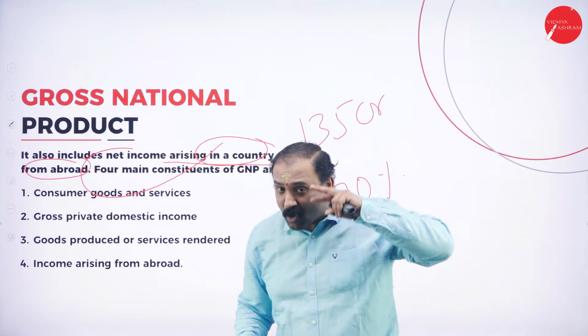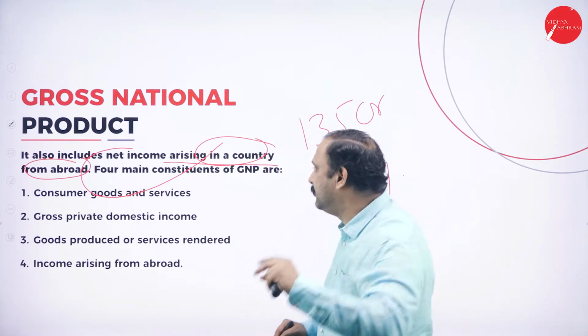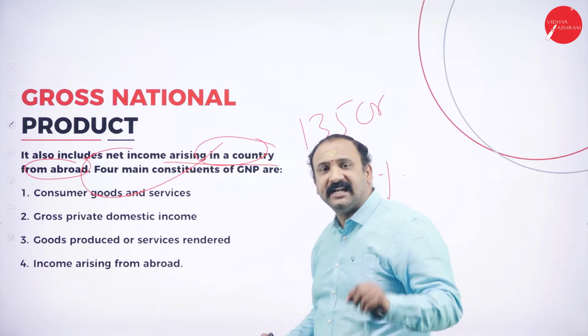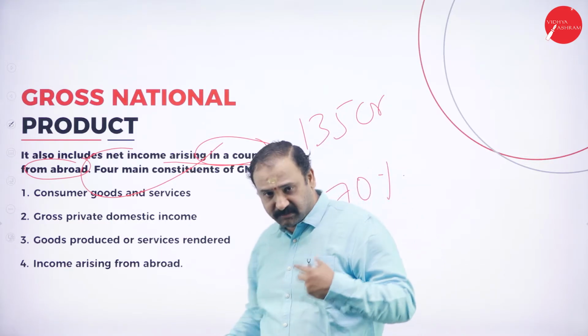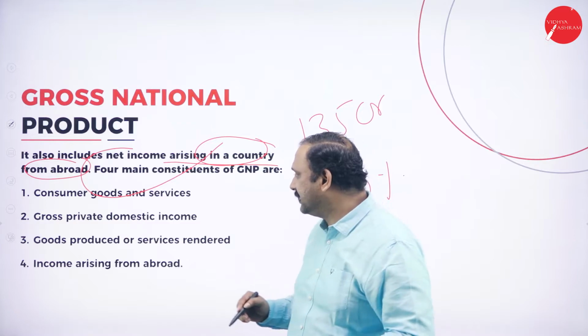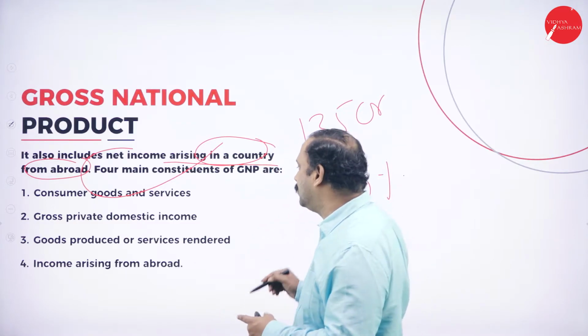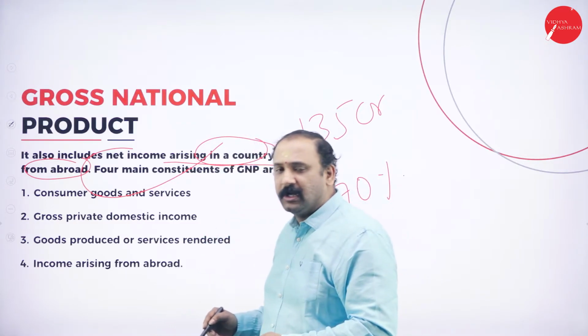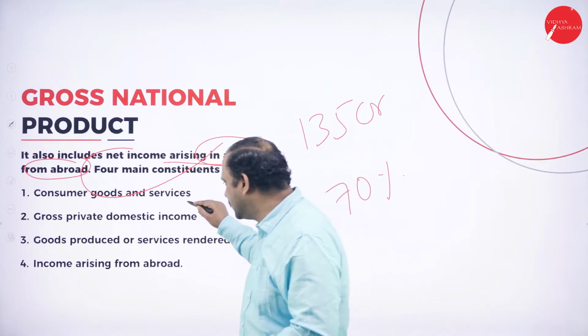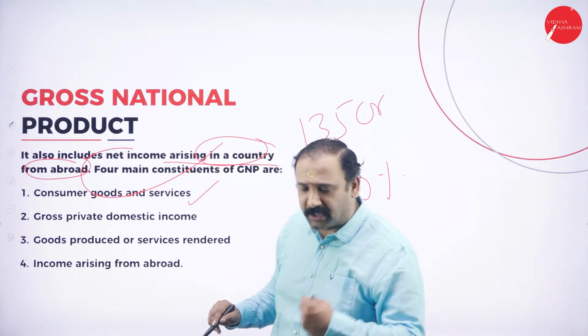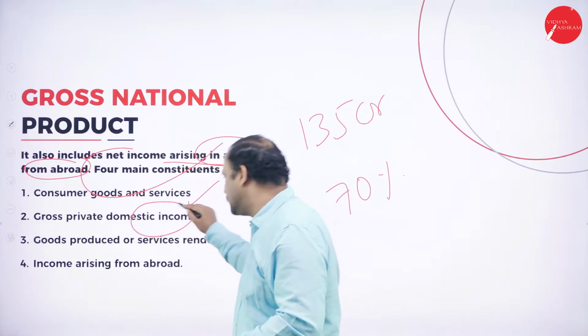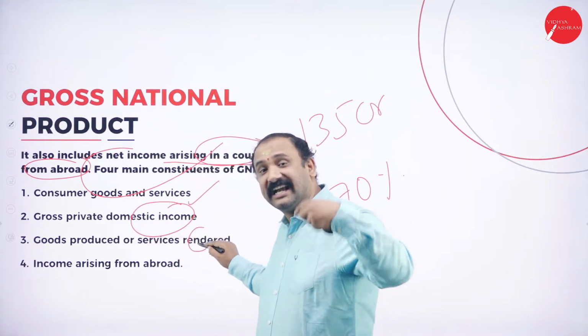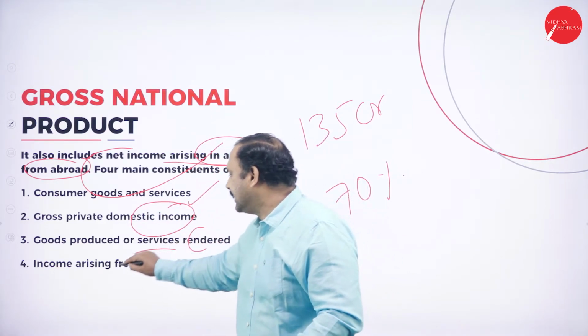So when I say from abroad, it means consumer goods and services which are being done, that's very important here. The gross private domestic income, we are going to see the four associated factors. One is the consumer goods and services, which we are talking about in GNP, the gross private domestic income, goods and services rendered, and income arising from abroad.